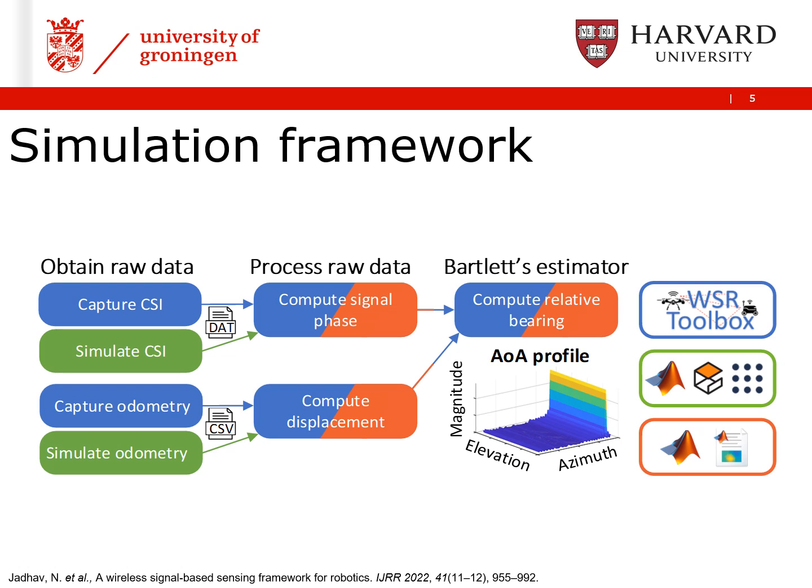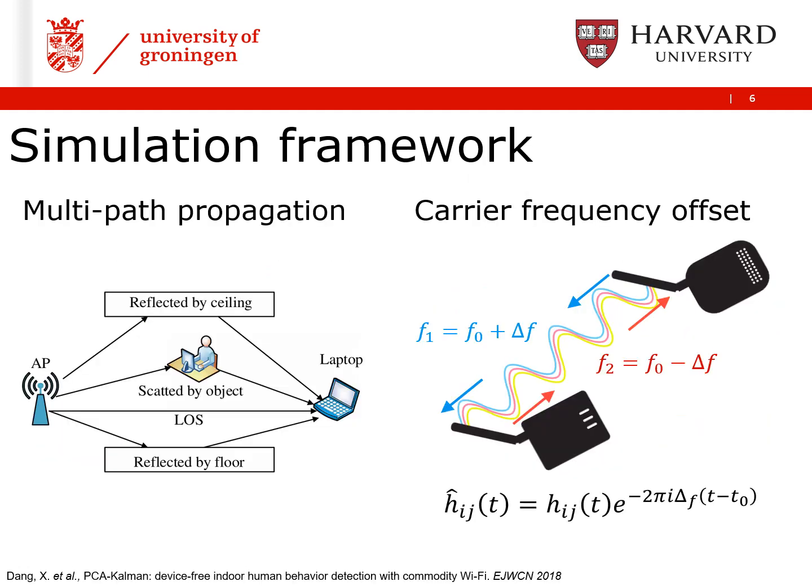We use Gazebo for simulating the robots and MATLAB for operating the robots over ROS. Three steps are included: simulating raw CSI data, computing signal phase and robot displacement, and running Bartlett's estimator to find relative bearing. We introduce imperfections into the theoretical signal model of CSI. These include carrier frequency offset to simulate real antenna deviations from the nominal carrier frequency, and Gaussian white noise to mimic multipath and other signal noise.